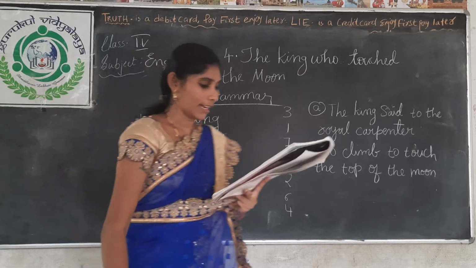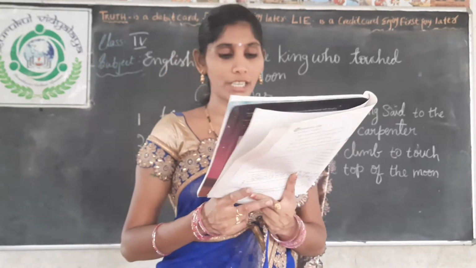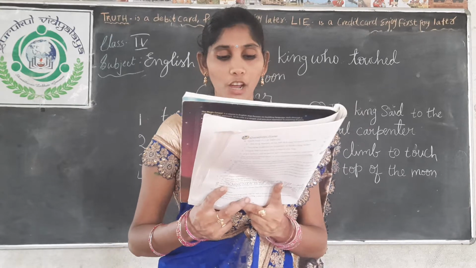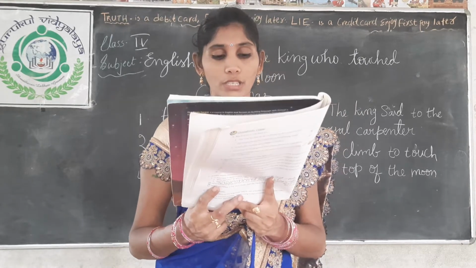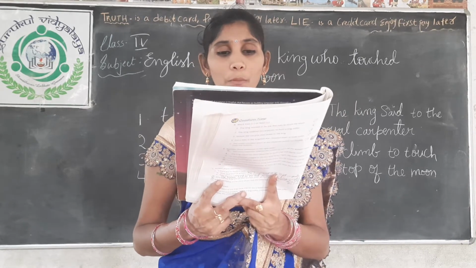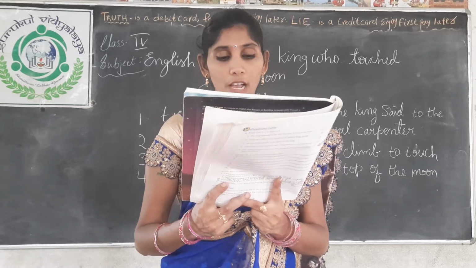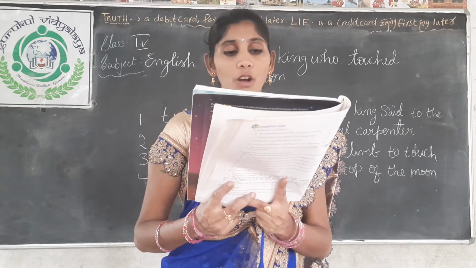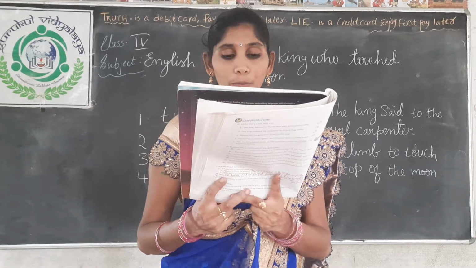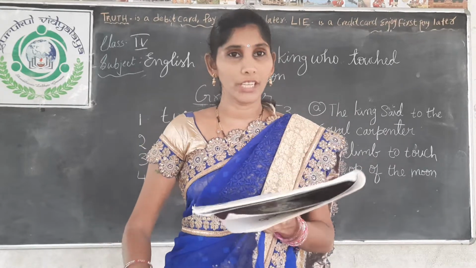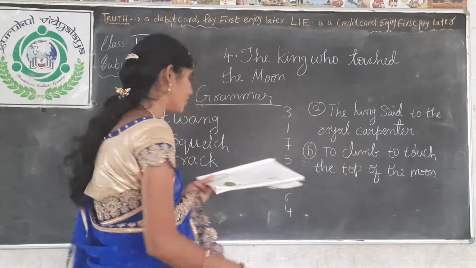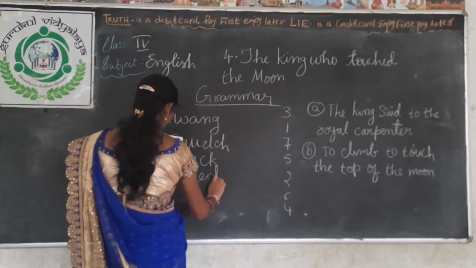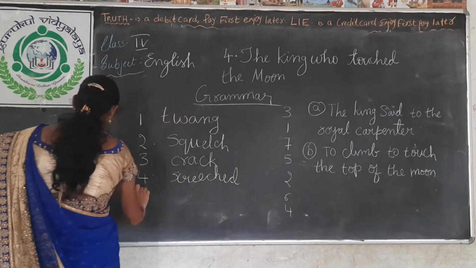Next one. The car rumbled or screeched to a halt in front of a house. What is meant by rumble? A long deep sound. What is meant by screech? A loud, high noise. So when the car stops in front of a house, it makes a loud sound, that is called screech.